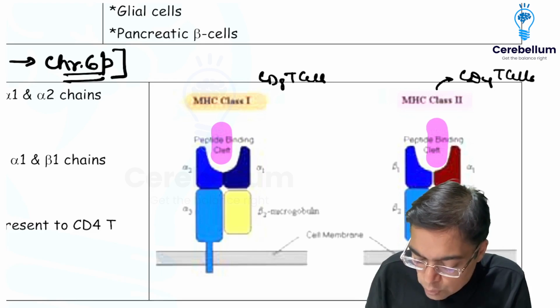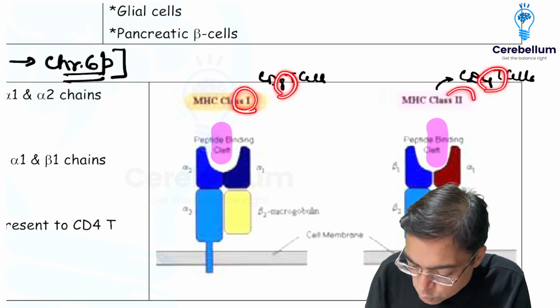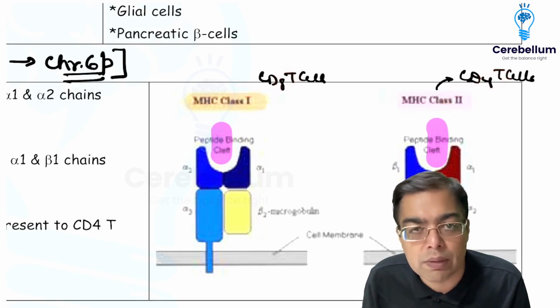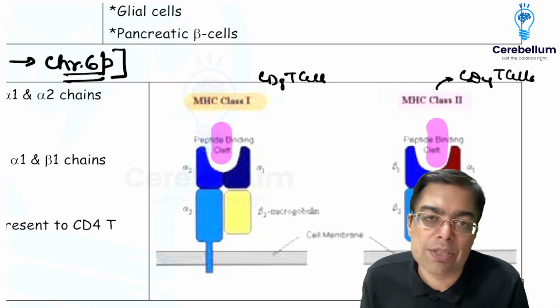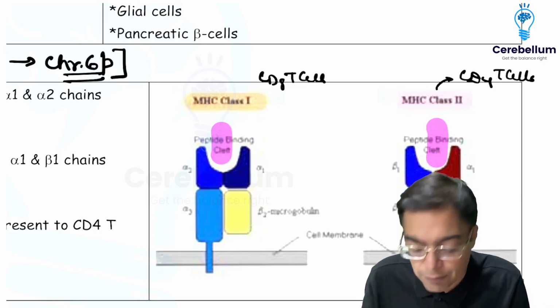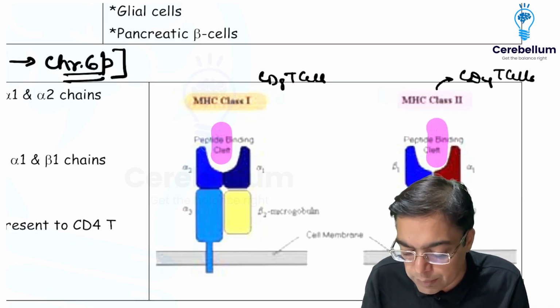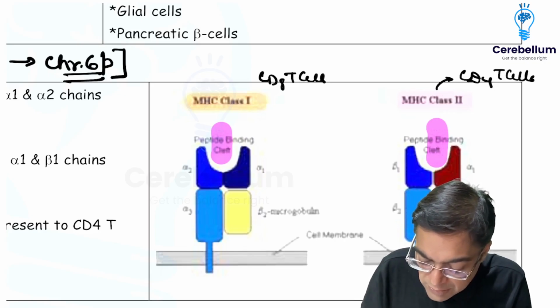So the simple rule of 8, as we understand: 8 into 1 is 8, 4 into 2 is 8. That's how we remember it. MHC1 is present on the surface of all nucleated cells as well as platelets. MHC2 is present on the surface of all antigen presenting cells. Whenever we are talking about MHC1 and MHC2, we are also aware of the fact that MHC is also given the name of HLA.